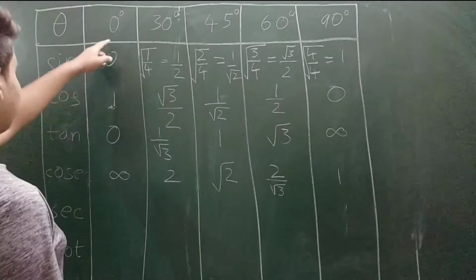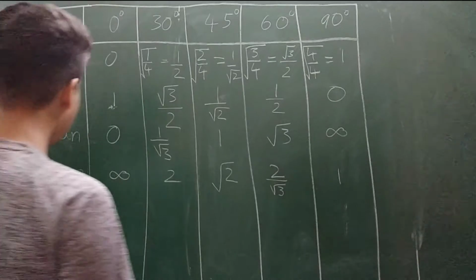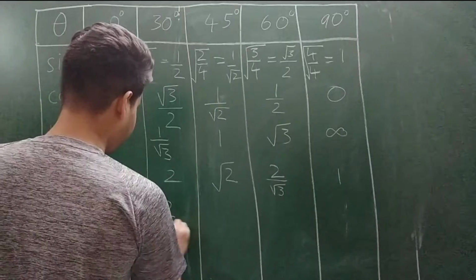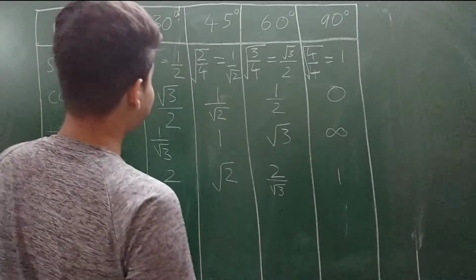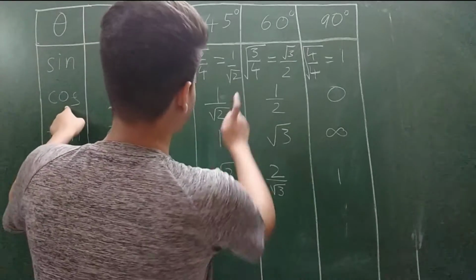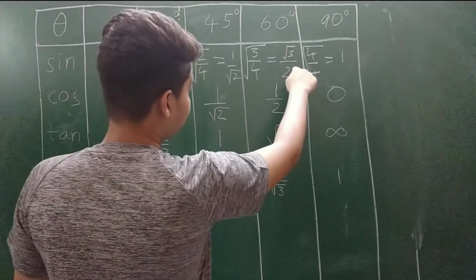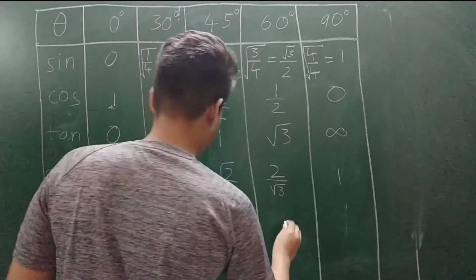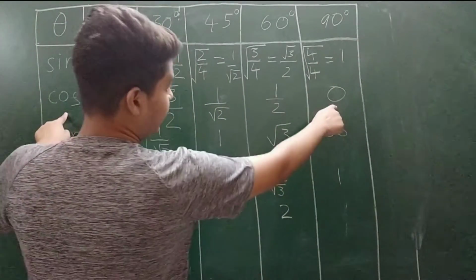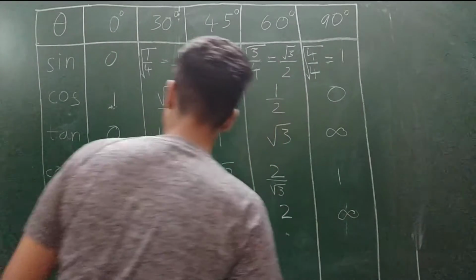Then sec 0 degree. Sec 0 degree means the reciprocal of cos 0 degree, which means 1. Sec 30 degree, reciprocal of cos 30 degree, 2 by root 3. Sec 45 degree, reciprocal of cos 45 degree, which means root 2. Sec 60 degree, reciprocal of cos 60 degree, 2. Sec 90 degree, reciprocal of cos 90 degree. Again 0 comes in denominator, so it's not defined.